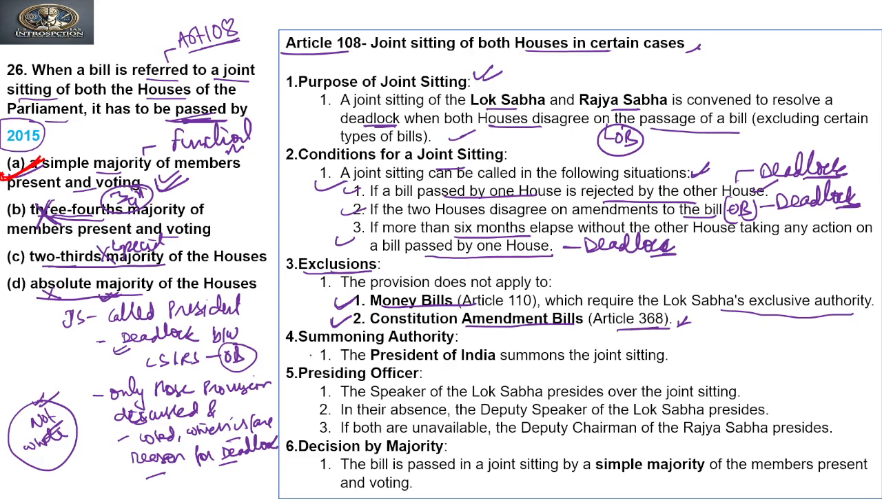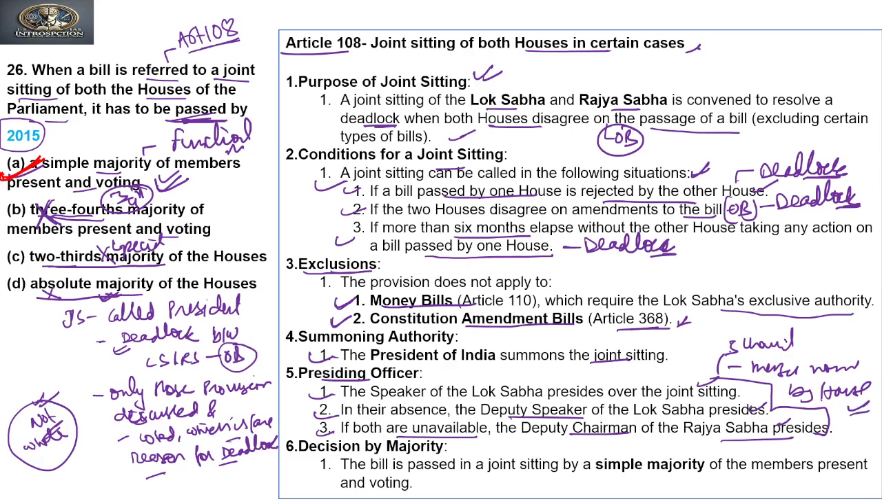Now, summoning authority: the President of India summons the joint sitting. Presiding officer: as we know, the Speaker of the Lok Sabha presides over a joint sitting. In his absence, the Deputy Speaker of the Lok Sabha presides. If both are unavailable, that is Speaker and Deputy Speaker, then the Deputy Chairman of the Rajya Sabha presides. And if all three are unavailable, then a member nominated by the House presides over the joint sitting, right?